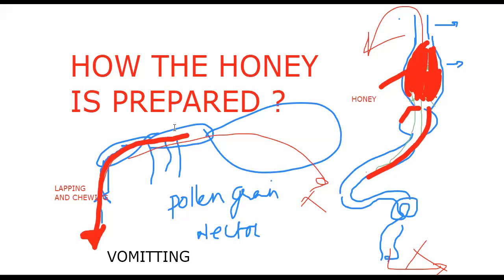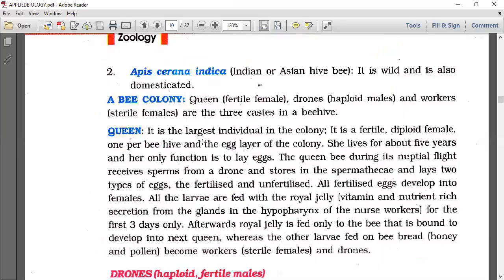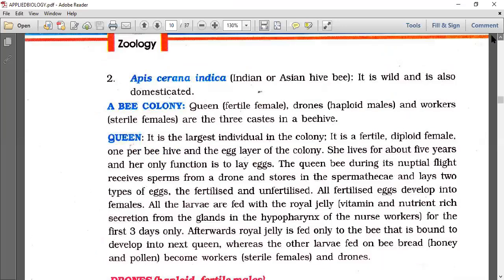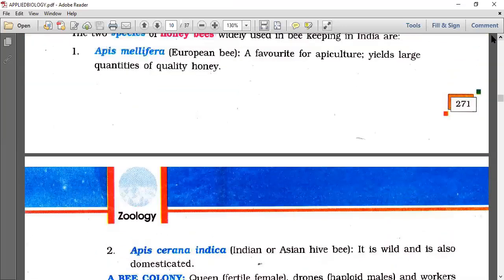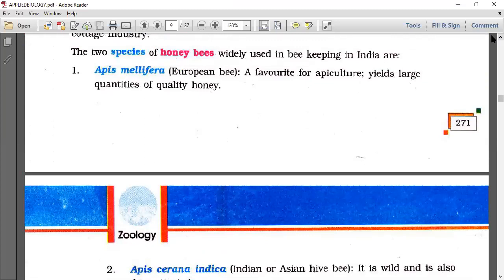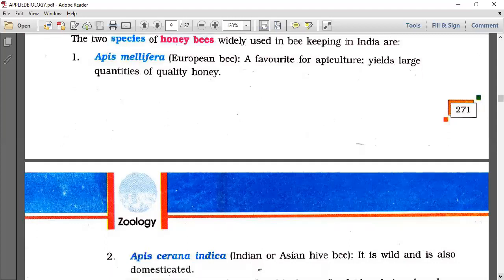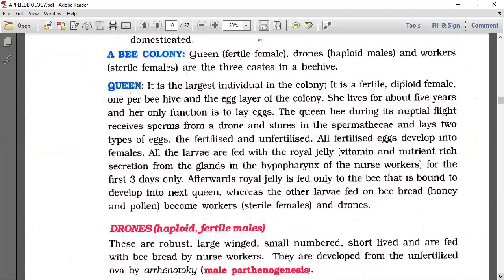Okay. Now, let's go into the topic here. Whatever we learned from the story, we are just making a formality here. Let's see how it is given in the textbook. Already said over: Apis cerana indica, Apis mellifera, Apis dorsata, Apis florea. Apis dorsata is the largest bee. Apis florea is the smallest bee. Here it is given two bees for us, Apis mellifera, which is very good for culture of honeybee, apiculture we say. Okay, then let's continue.